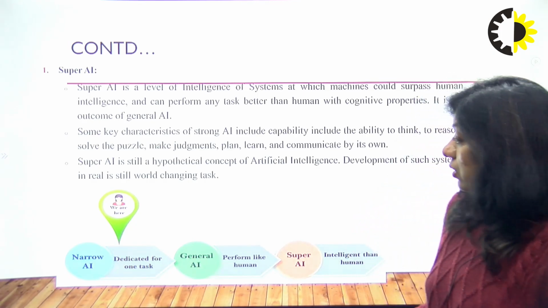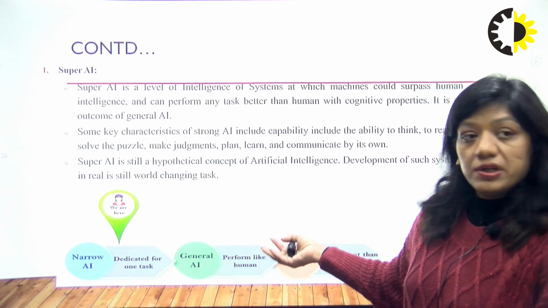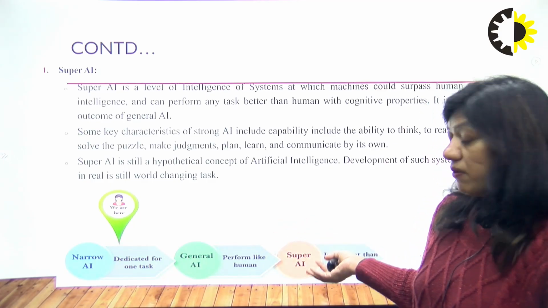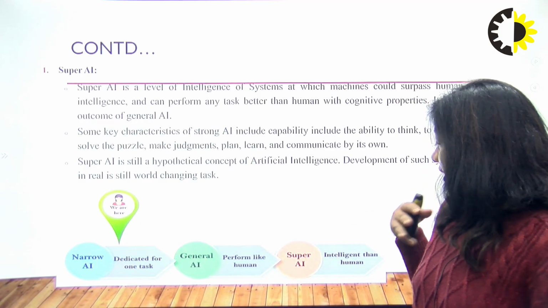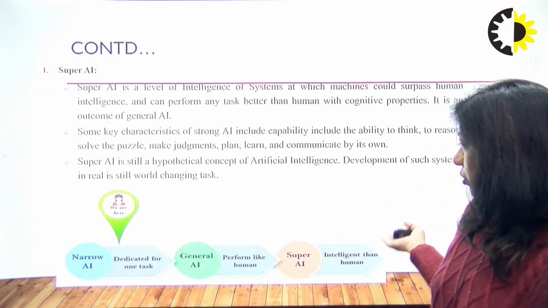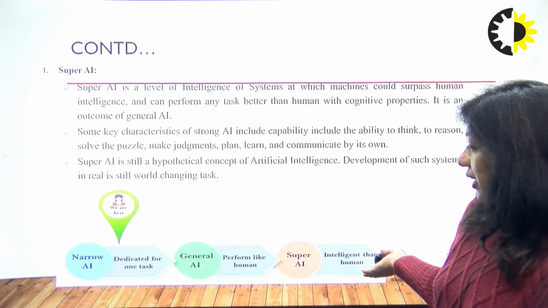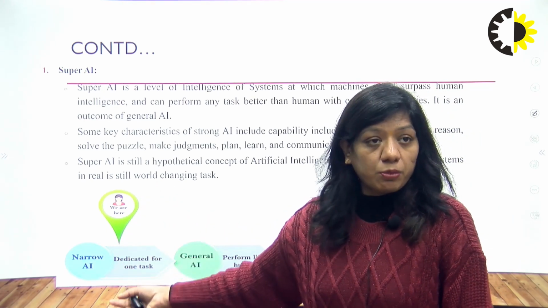So, in the flow diagram, the first one is narrow AI, which is dedicated to only one task, general AI means performing like a human, and super AI is more intelligent than a human. It is only a hypothetical concept, as I told you earlier. Right now we are at the narrow AI position.